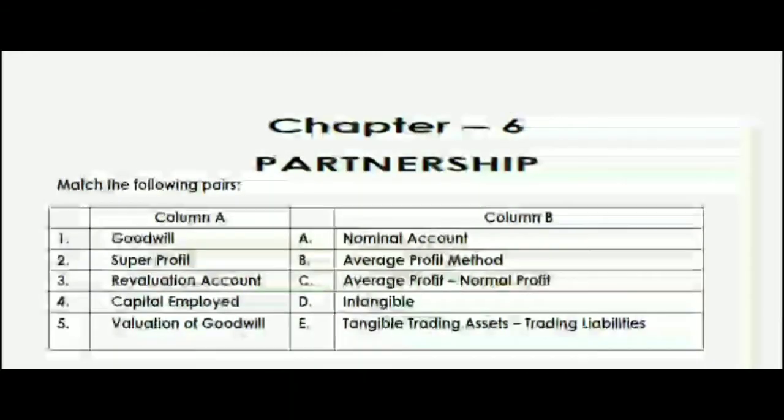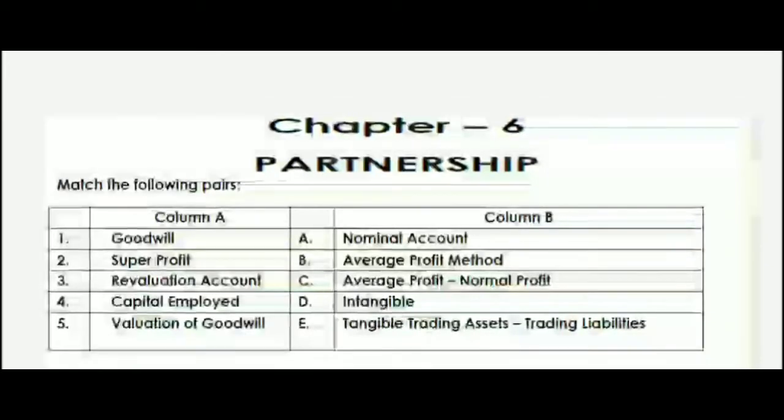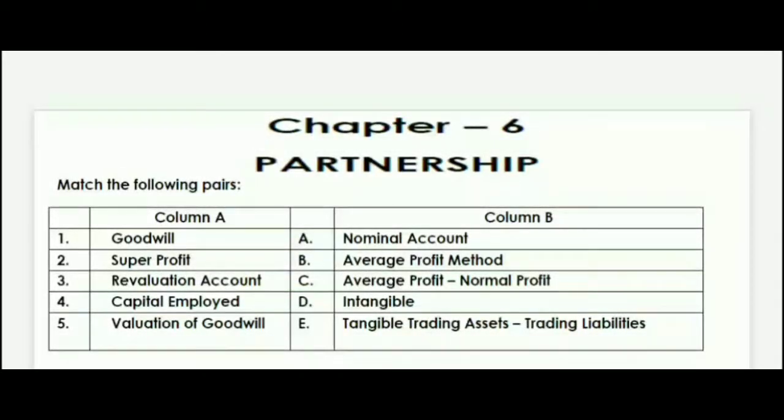Let's see the questions from chapter 6, which is partnership. Here on the screen is a match the following type. In column A we have goodwill, super profit, revaluation account, capital employed, valuation of goodwill. On the right hand side, column B, we have nominal account, average profit method, average profit, normal profit, intangible, tangible trading asset, trading liabilities. So let's see the correct answers.